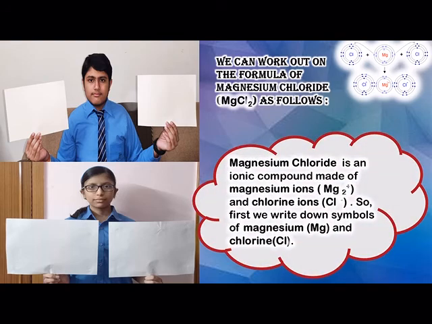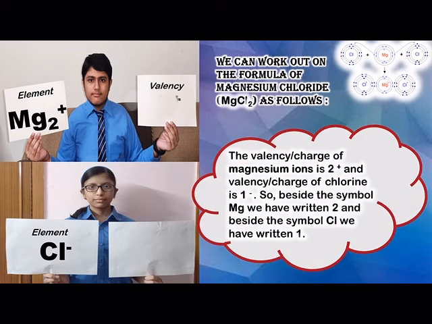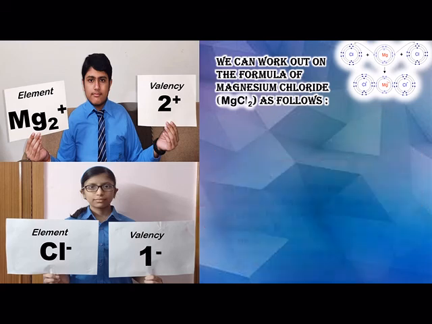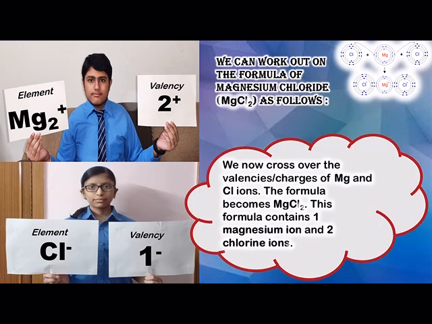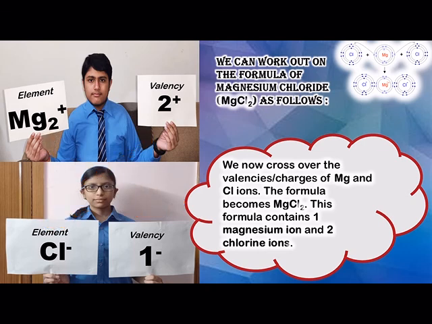Magnesium chloride is an ionic compound made up of magnesium ions Mg2+ and chloride ions Cl-. Magnesium ion has a valency or charge of 2+, whereas chloride ion has a valency or charge of 1-. The formula for magnesium chloride can be worked out as follows. Thus, the formula of magnesium chloride is MgCl2.